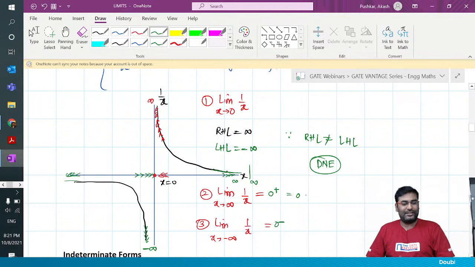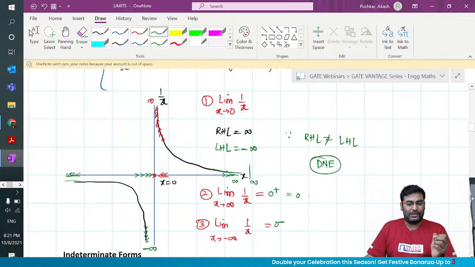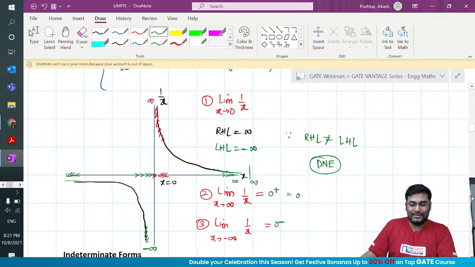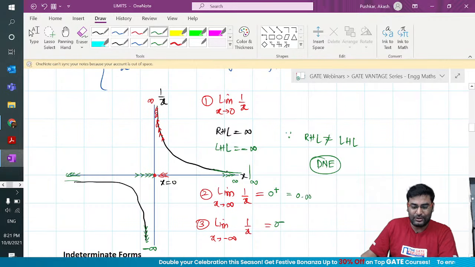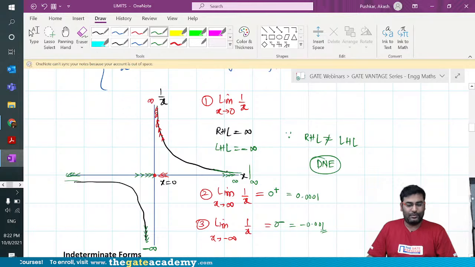Amazing. Mojesh, really appreciate you, man. Hats off. You are so true in this concept here. 0 plus means 0.001, approaching 0 from the positive side, and 0 minus is minus 0.1. Very good, Mojesh. So I really see some bright minds in my session.